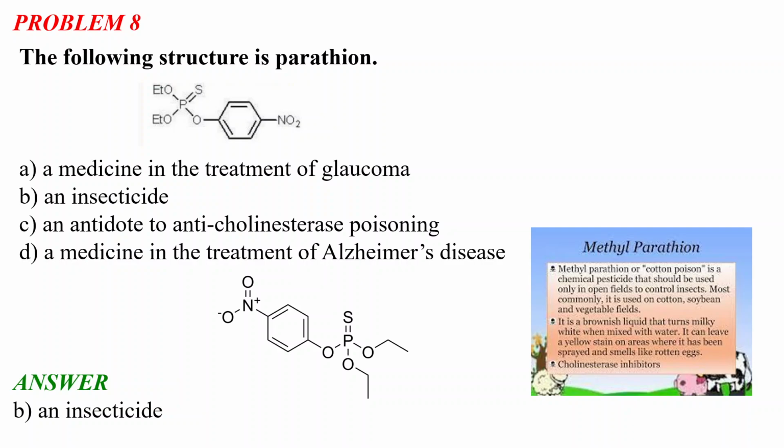These are insecticide molecules. Sometimes you are not given the name parathion, only the structure, and you are asked to identify the molecule, its name, and what it is used for. So just remember a few common molecules; you don't need to remember every molecule.